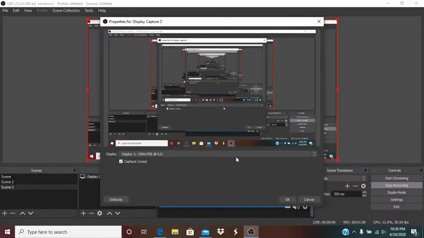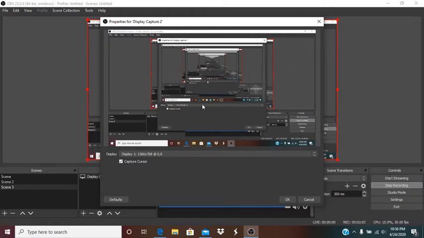All you have to do is when you got your scene, you need a mic, right? But we're gonna do the display capture option first. So, display capture 2, and we're gonna create new. Click create new, and then click OK. And there you go. You have your display capture.